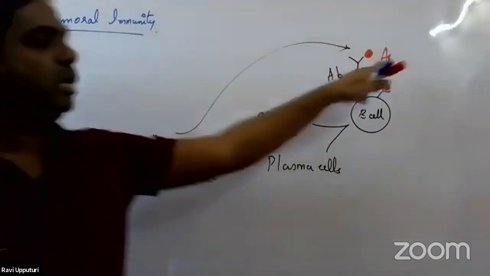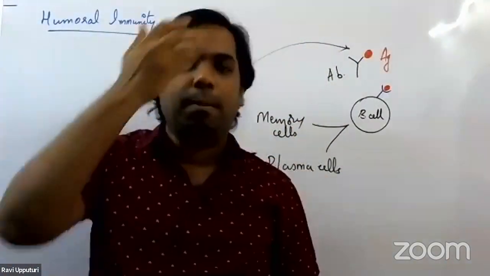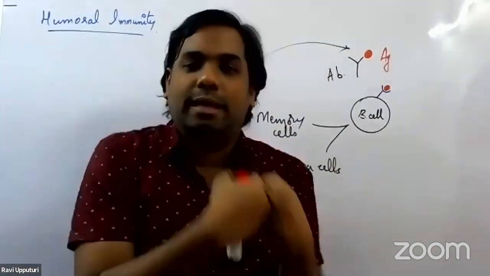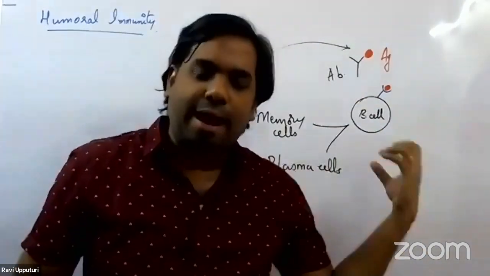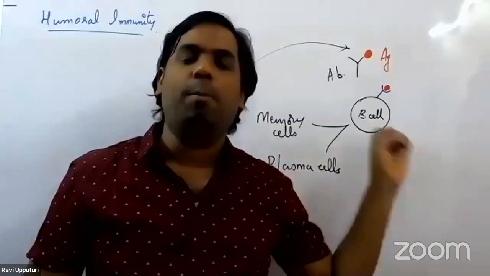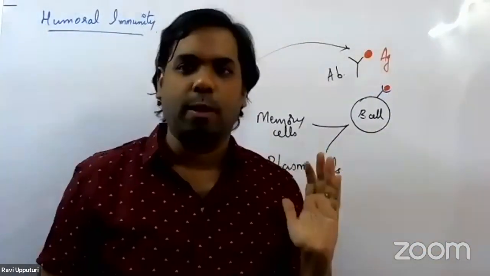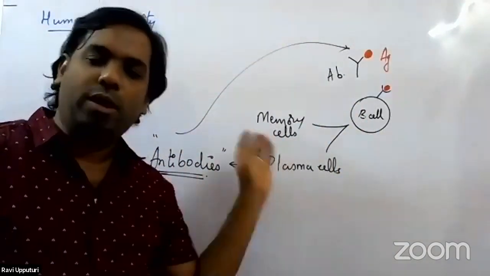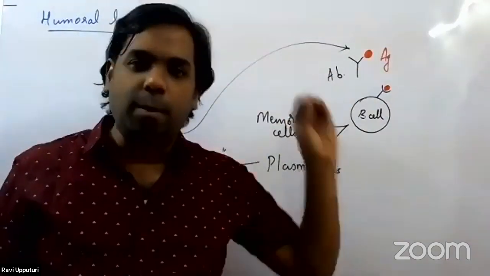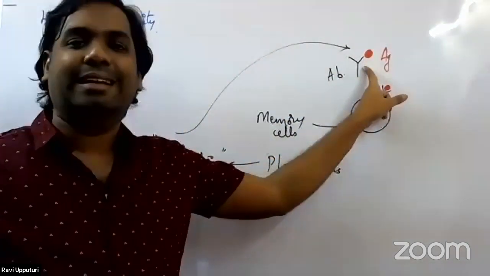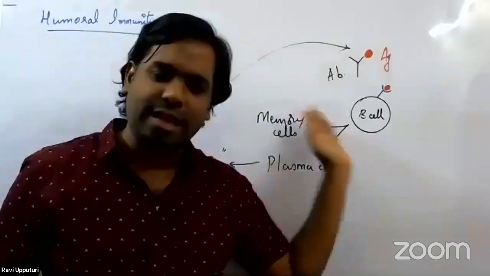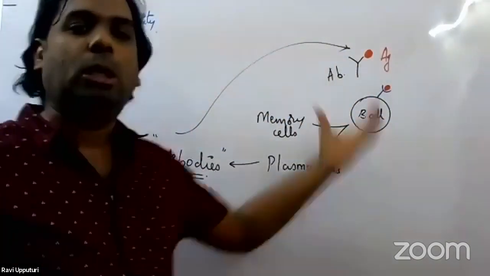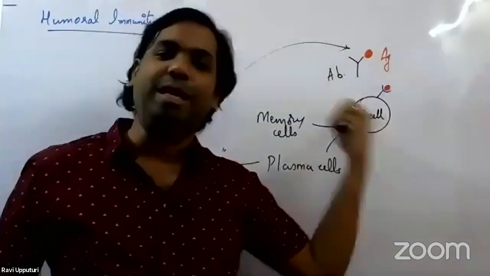This antigen-antibody complex is nothing but a lock and key mechanism, which we have already discussed. The antigens bind to the antibody in a lock and key mechanism. That's the reason why we say each antibody is highly specific to a particular antigen that has entered the body. Once they are bound to the antigen, we call this interaction the antigen-antibody interaction, and because of this interaction, the antigen would be completely destroyed.